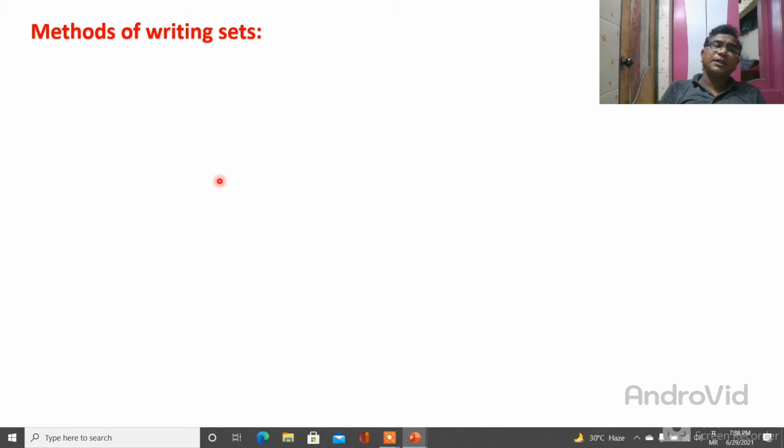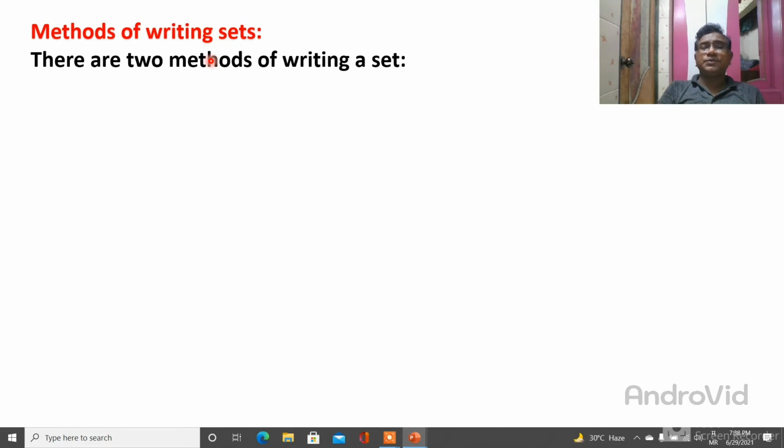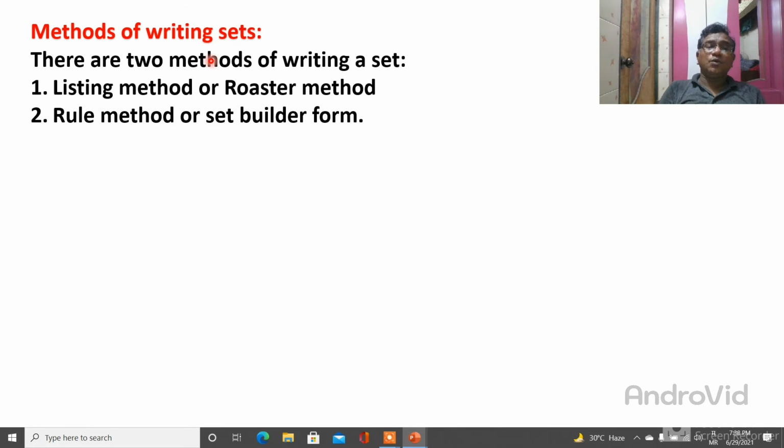Then the method of writing a set. How can you write a set? There are two methods of writing a set. One is the list method, also called the roster method.